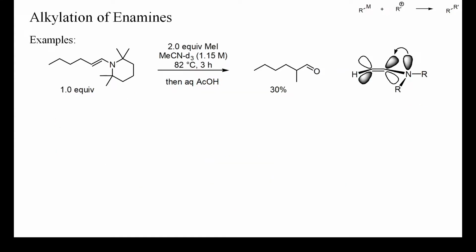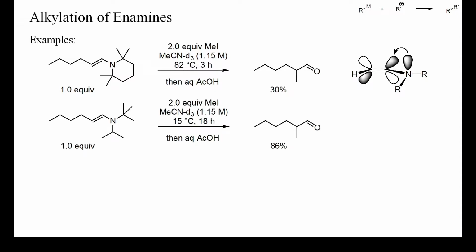Sterically demanding enamines do not, however, necessarily undergo high-yielding alkylations. In order for an enamine to be nucleophilic at the beta carbon of the alkene, the lone pair at the tertiary amine must be able to overlap and push electrons into the empty antibonding pi star orbital of the olefin. If the amine is too bulky and the required conformer too little populated because of repulsion between the amine substituents and the vinylic beta hydrogen atom, then the enamine will not be sufficiently nucleophilic at carbon. This was probably the reason for the low yield of this methylation reaction.